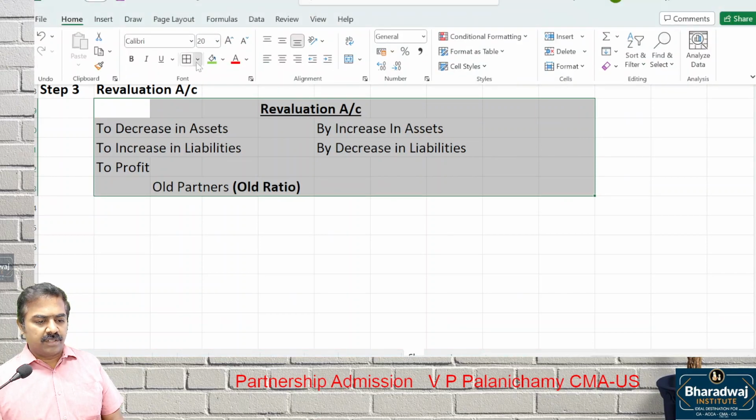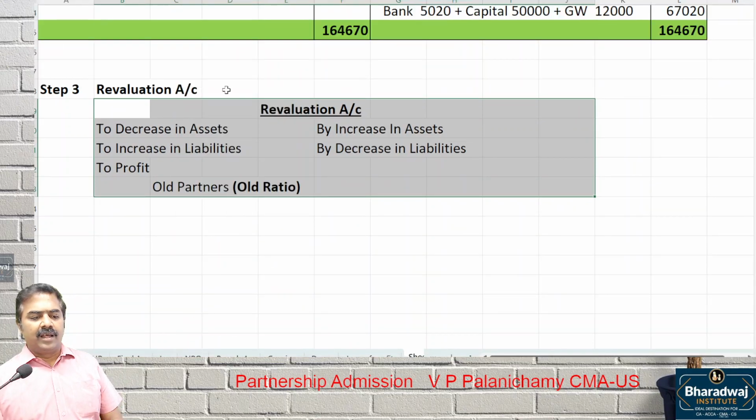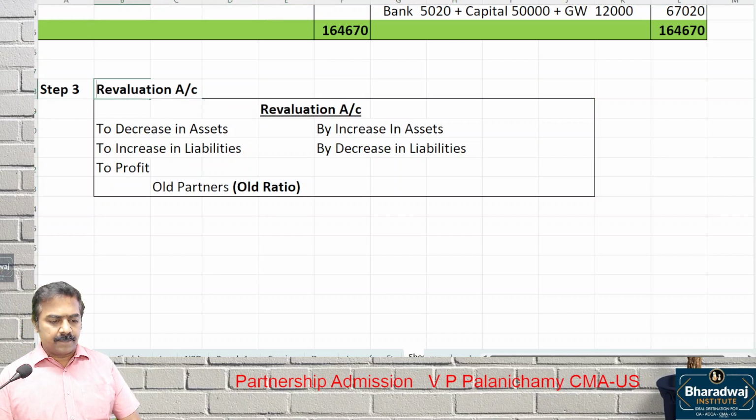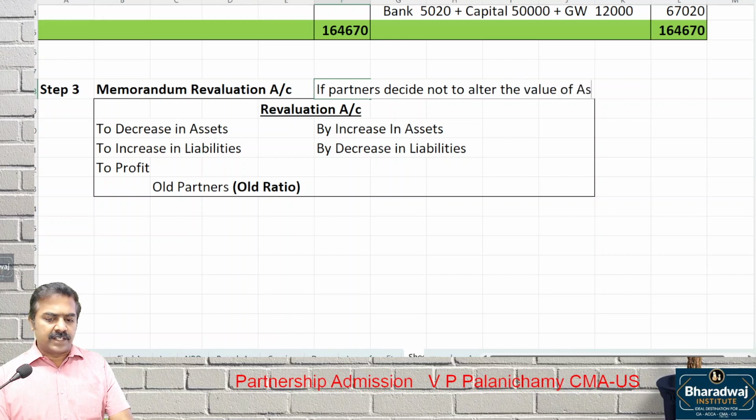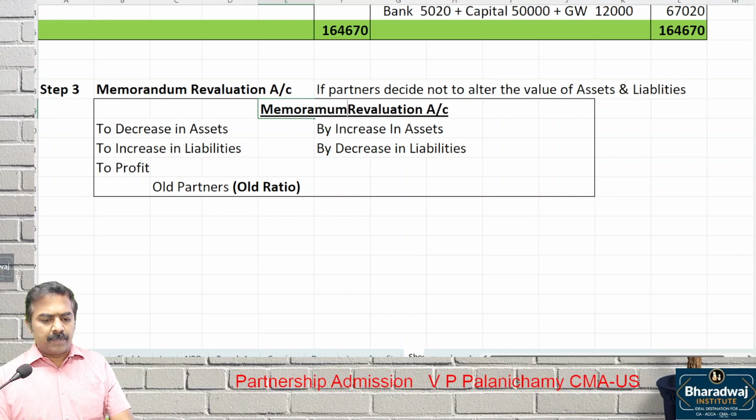Old ratio. Now, in the question, if they say that assets and liabilities are not to be altered, which account are we going to learn now? Memorandum revaluation account. When will it be followed? If partners decide not to alter the value of assets and liabilities, we are going to prepare which account? Memorandum revaluation account. The title will change.